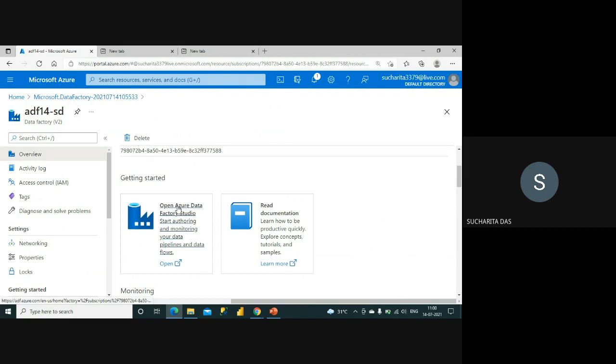Okay, so here I am opening this Azure Data Factory Studio. It will give you one new graphical interface. You can see that one new window is opening where you can work on your data factory with the graphical interface. So let us check. So it's coming.